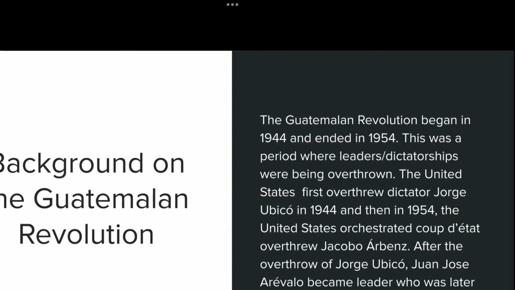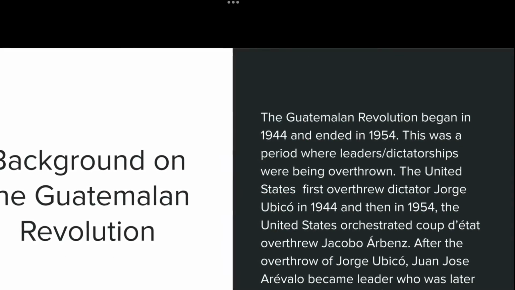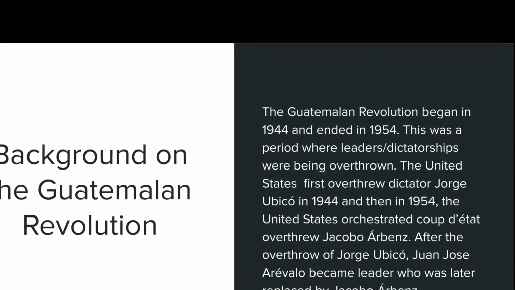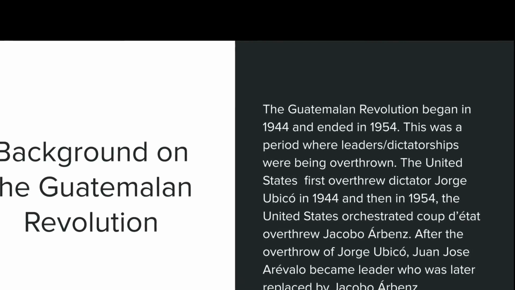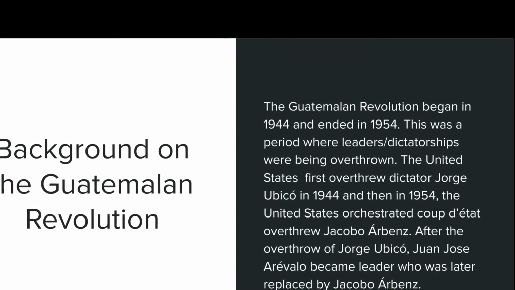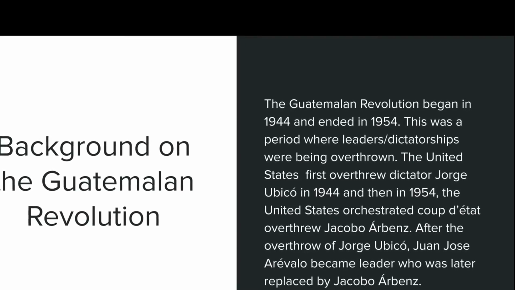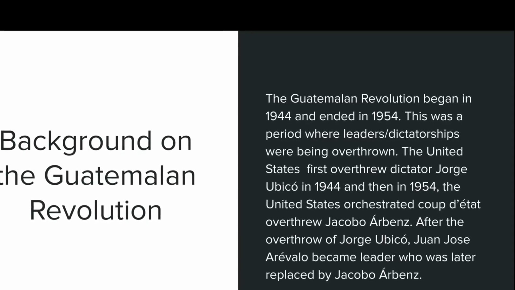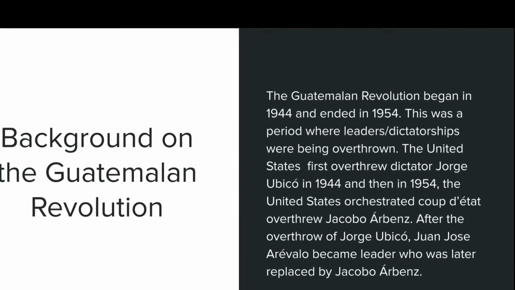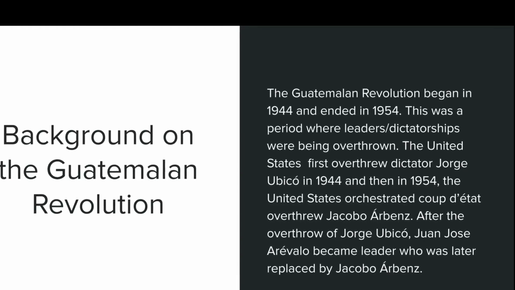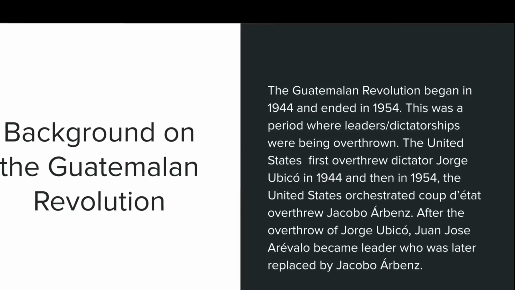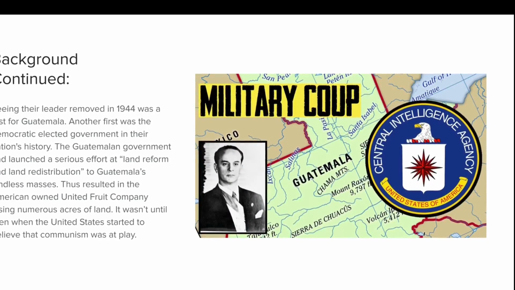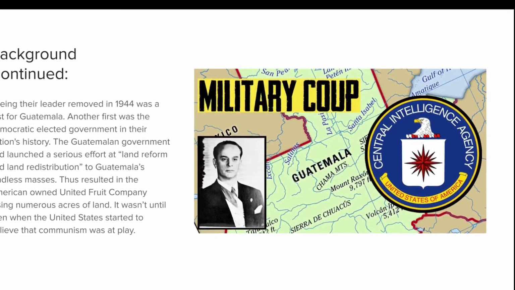Background on the Guatemalan Revolution. The Guatemalan Revolution began in 1944 and ended in 1954. This was a period where leaders and dictatorships were being overthrown. The United States first overthrew dictator Jorge Ubico in 1944, and then in 1954 the United States orchestrated a coup d'etat and overthrew Jacobo Arbenz. After the overthrow of Jorge Ubico, Juan Jose Arevalo became leader, who was later replaced by Jacobo Arbenz.